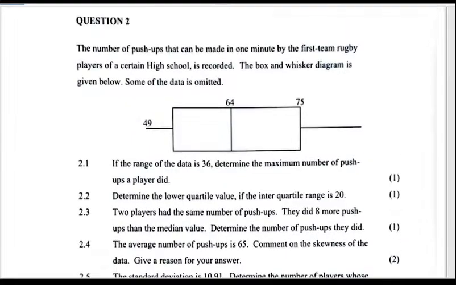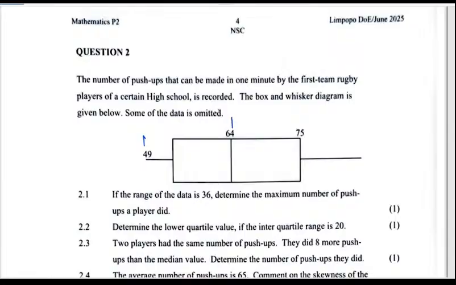They're telling us the number of push-ups that can be made in 1 minute by the first team rugby players of a certain high school will be recorded. Box and whisker given below. So this is the minimum, this is the median, this is the Q3. If the range of the data is 36, determine the maximum number of push-ups. Range is the maximum minus the minimum.